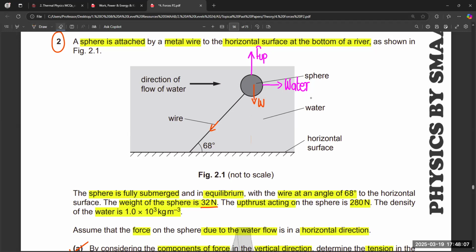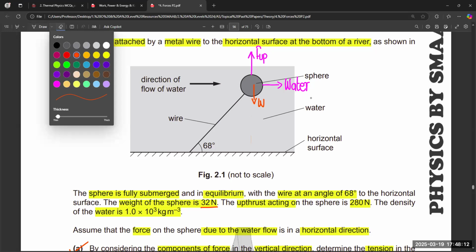Now, if we talk about this wire or the tension in the wire, this wire is not at any parallel or perpendicular angle, right? It is at 68-degree angle with respect to the ground. So for this wire, we need to make the rectangular components of the tension of the wire, right? We are not making components of the weight this time, because weight is acting perfectly in downward direction, and upthrust is balancing in opposite direction.